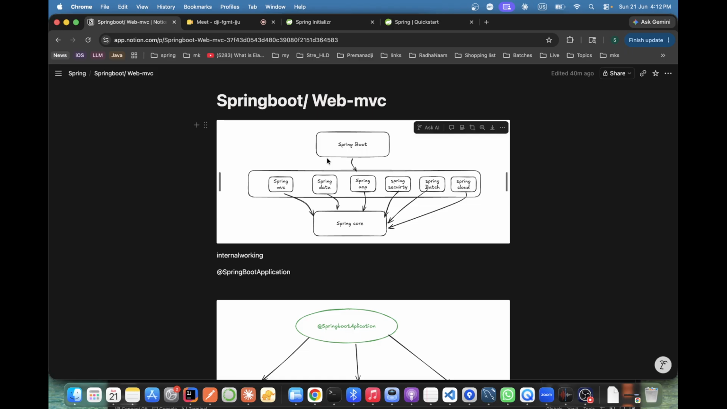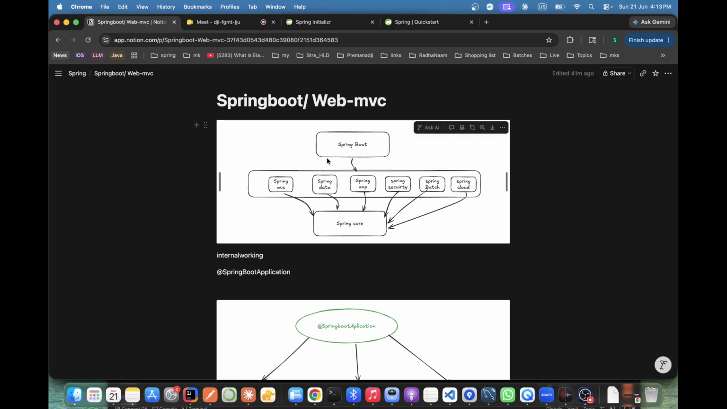Got my point? Apart from no other reason, the same thing without using Spring Boot, with Spring Core you can do. You can create microservices. You can create MVC. You can use databases, everything.